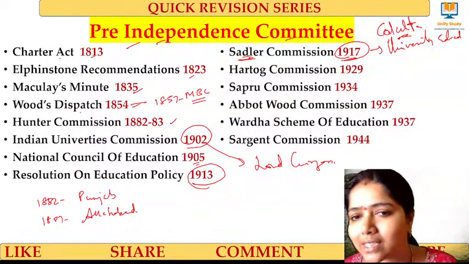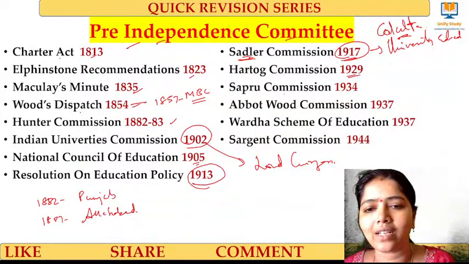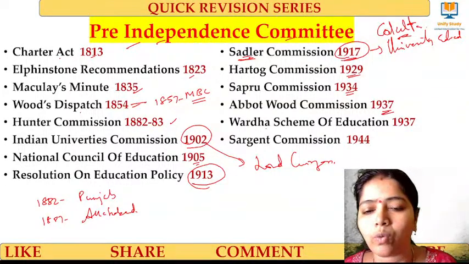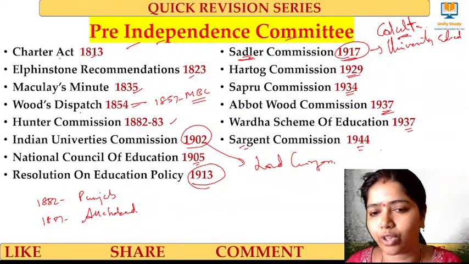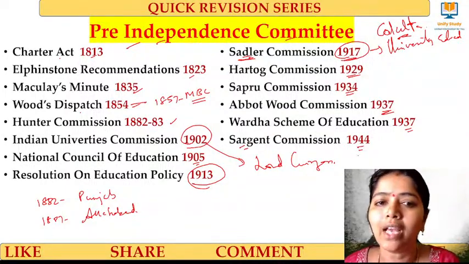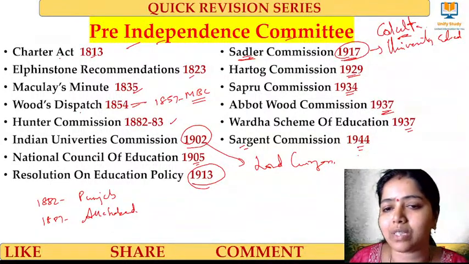Hartog Committee 1929, Sapru Committee 1934, Abbott-Wood Commission 1937, Wardha Scheme 1937, Sargent Commission 1944. These are all the important pre-independence commissions and committees which have happened.